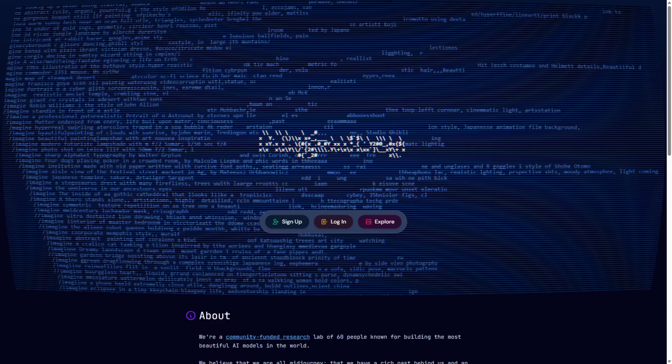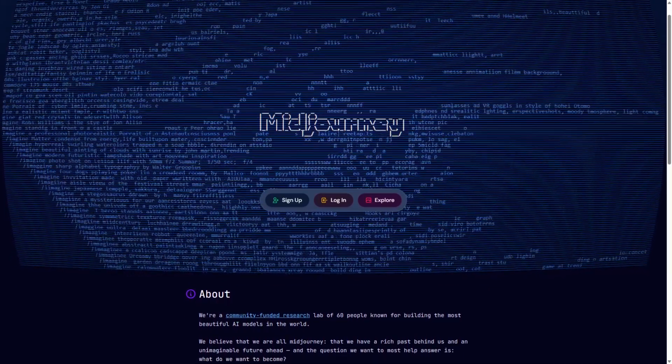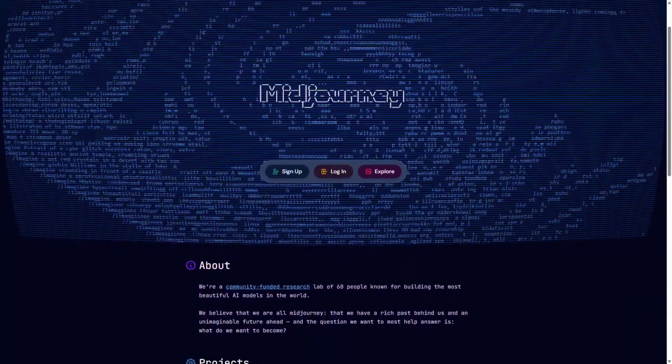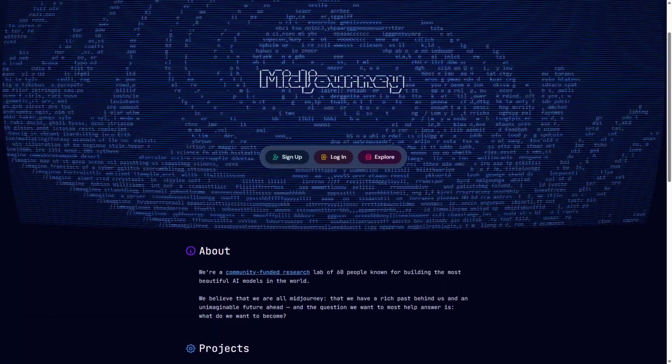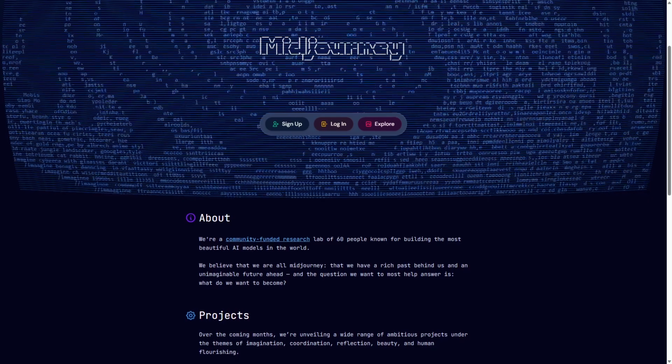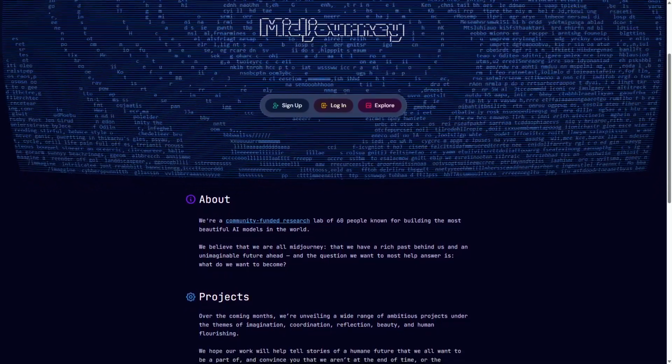Midjourney is a collaborative AI art tool that thrives on community engagement. Users can create art by interacting with a community of artists and leveraging shared prompts. This platform encourages exploration and experimentation, allowing users to discover new styles and techniques.